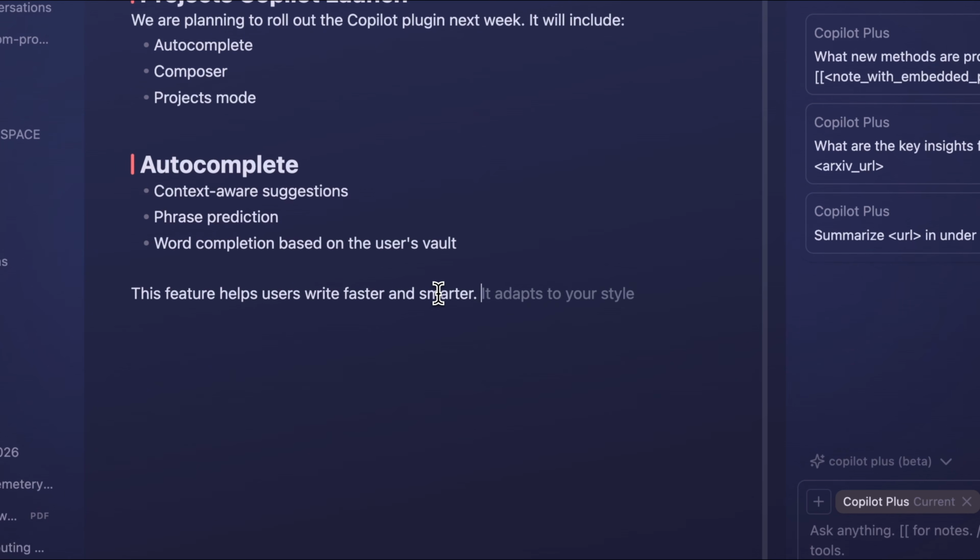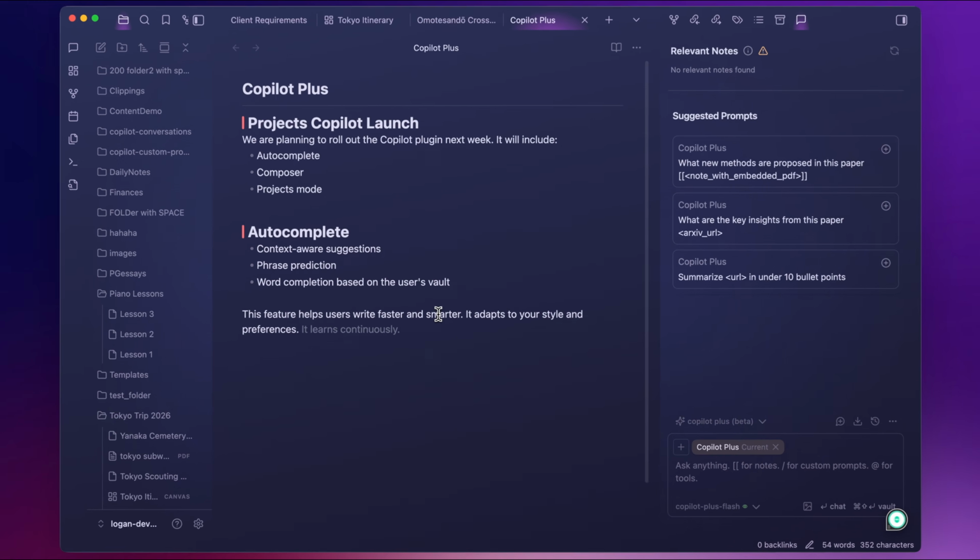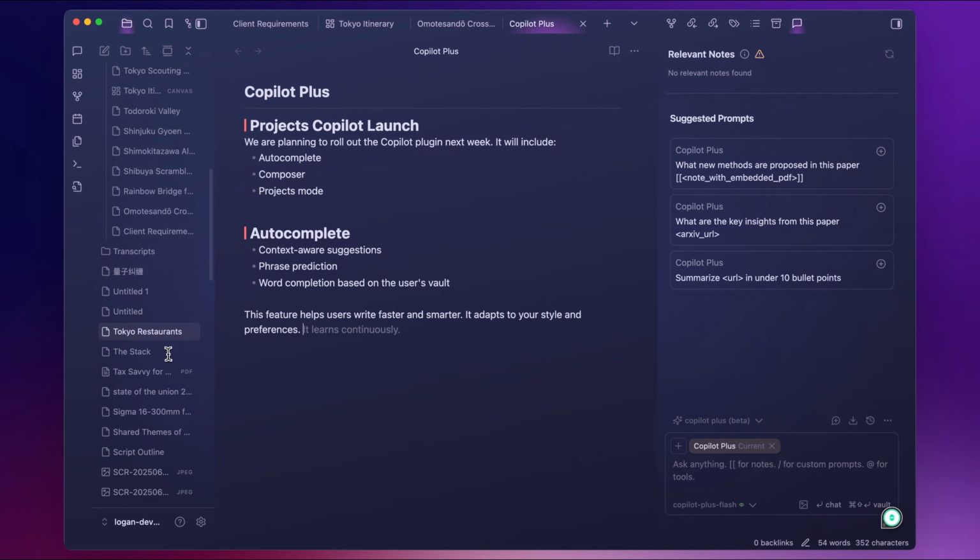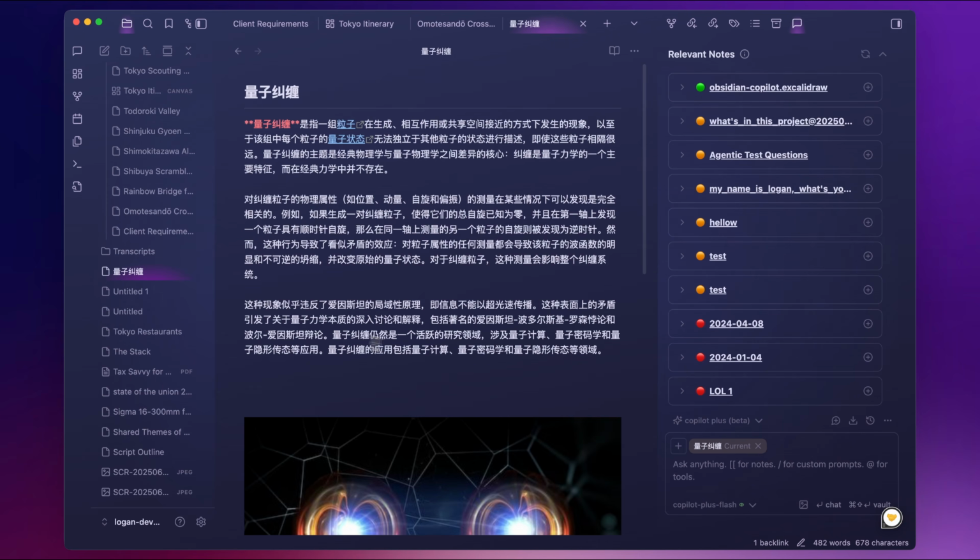This has been a long requested feature, and I've been putting it off for quite a while now. After all, this plugin is called Copilot, so if it doesn't have autocomplete, it feels weird to the users. It also supports Chinese, Japanese, Korean, and a bunch of other languages.